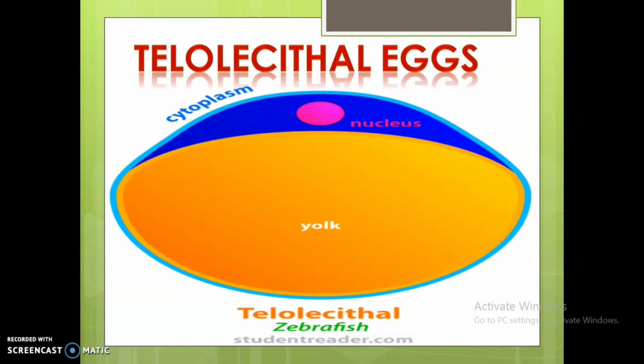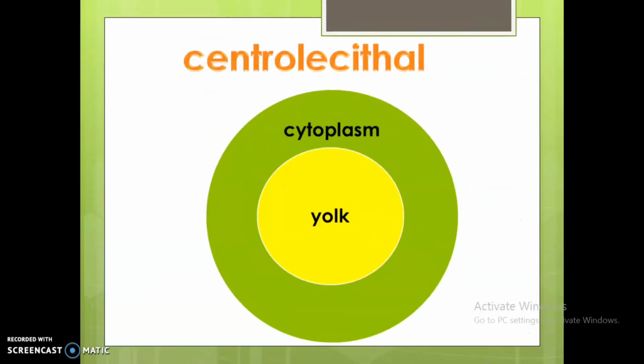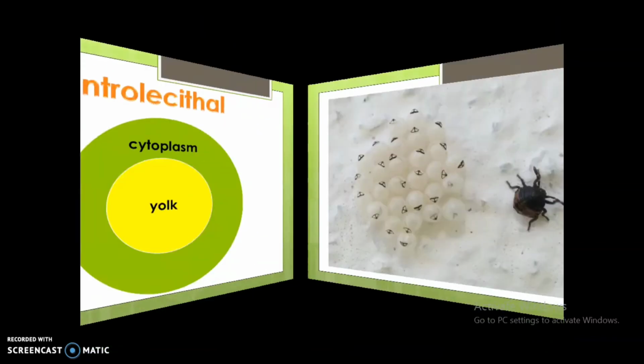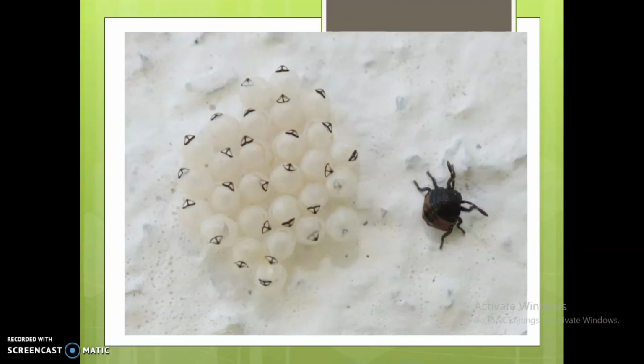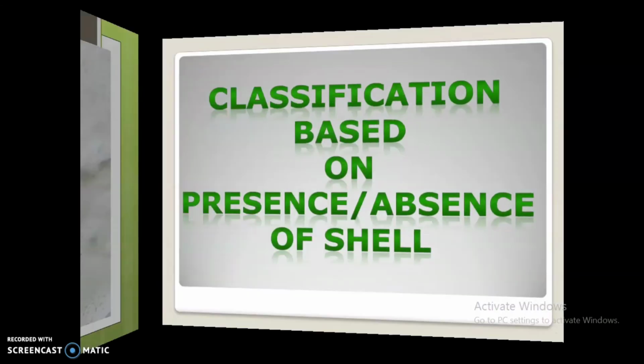Mesolecithal and macrolecithal eggs exhibit telolecithality. Now, centrolecithal, as the term suggests, the yolk of this egg is centrally concentrated. That means the egg has its yolk in its center, which is surrounded by cytoplasm. Many arthropods' eggs, like insects, are examples of this type of centrolecithality.